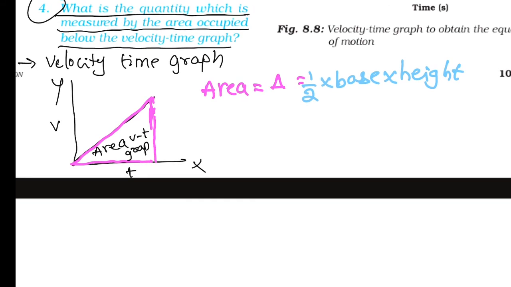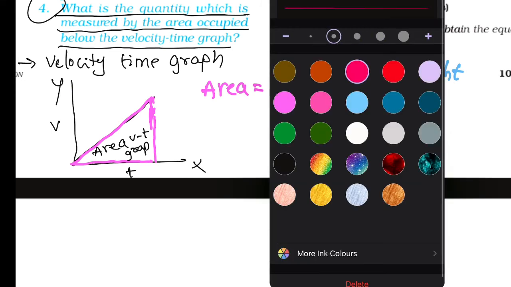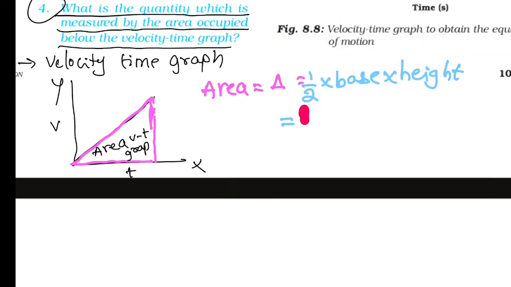So 1/2 is there. What is the base here? Base is t, and height is v.